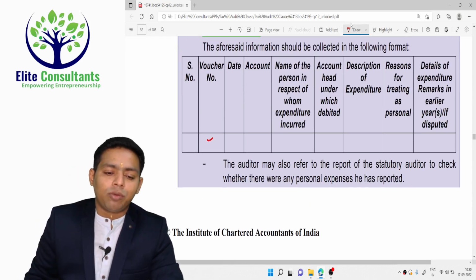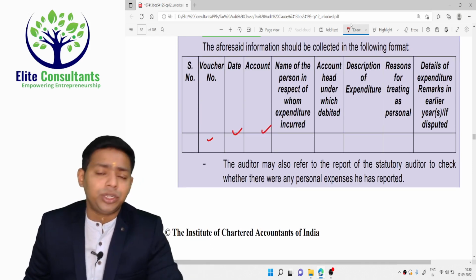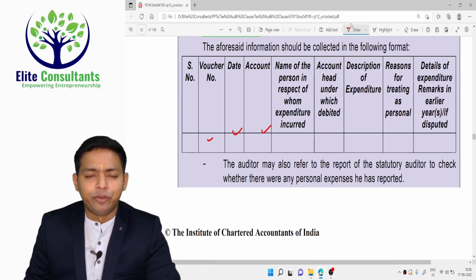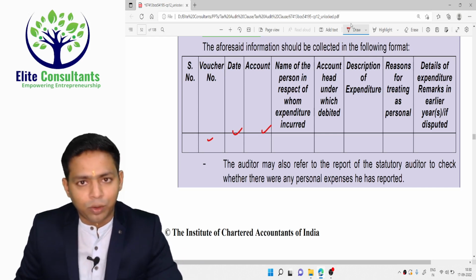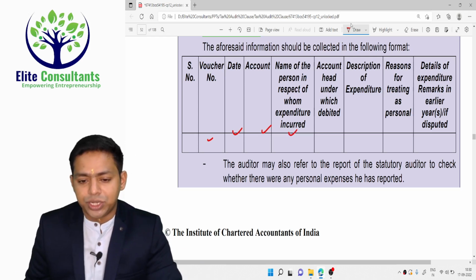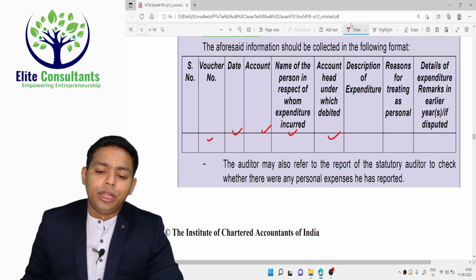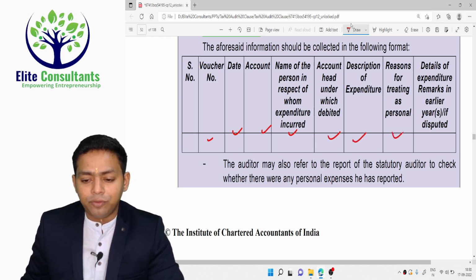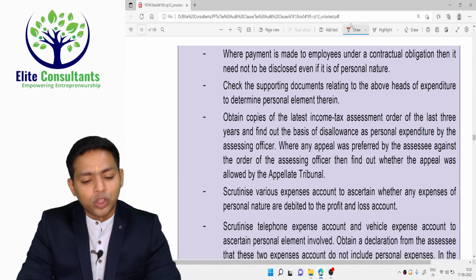So serial number, voucher date, voucher number, account head in which it is claimed, maybe traveling, maybe food and beverages, maybe the assessee has gone along with his wife and kids on some foreign tour and debited the expenditure in the P&L account. So name of the person in respect of whom expenditure is incurred, account head under which it is debited, description of the expenditure, reason for treating it as personal, any other remark that you have to put here. So that is there.